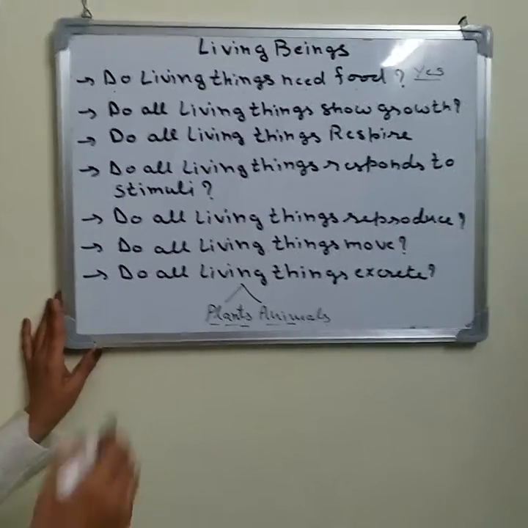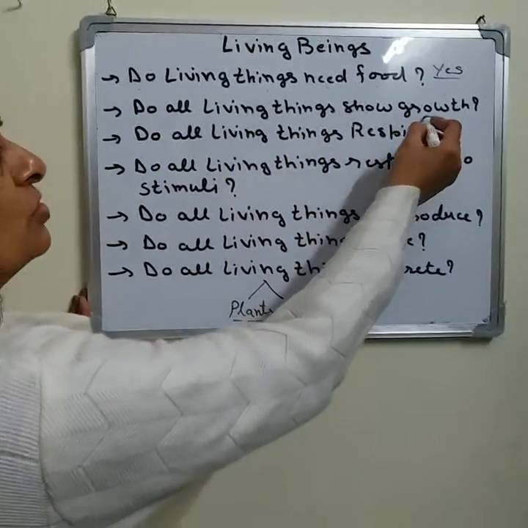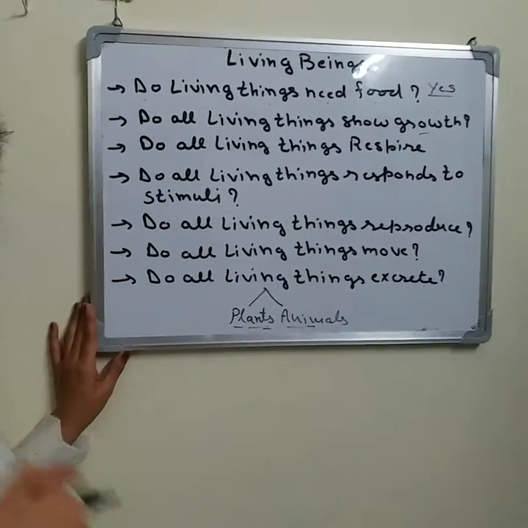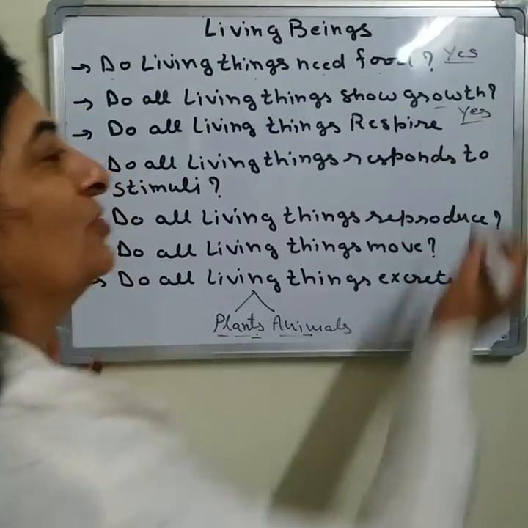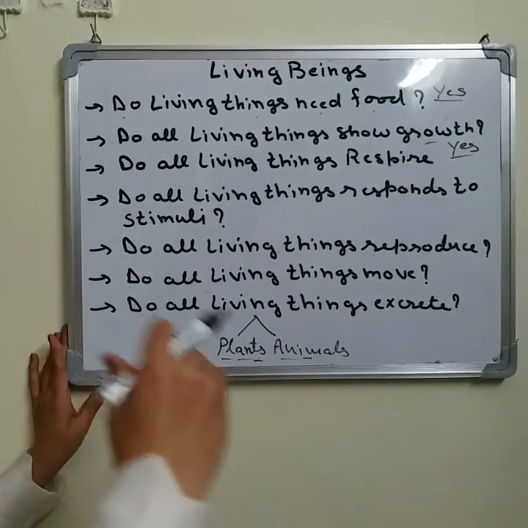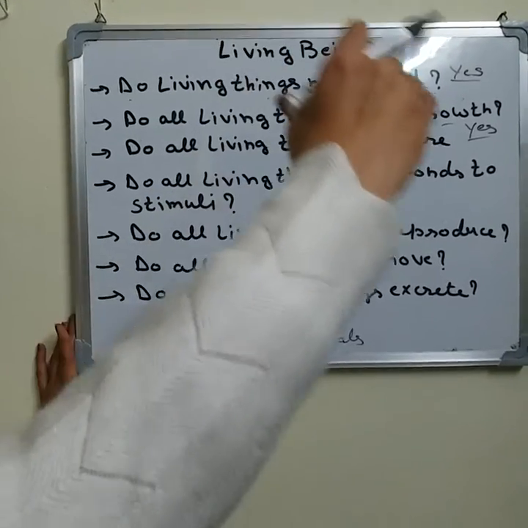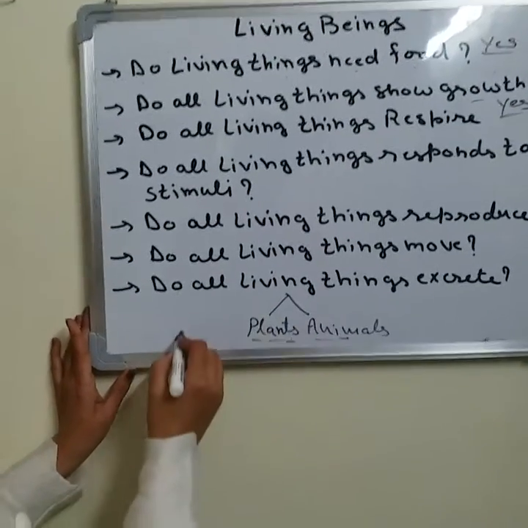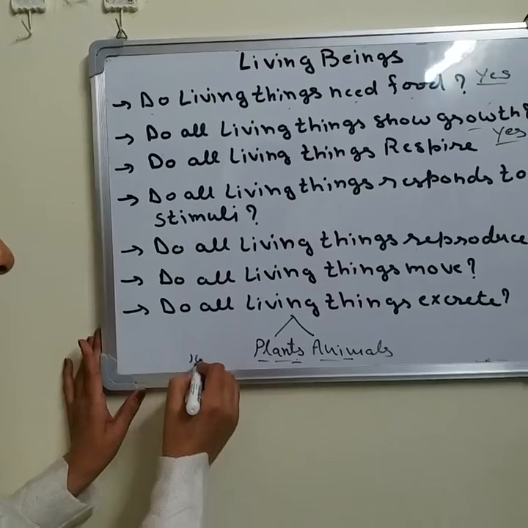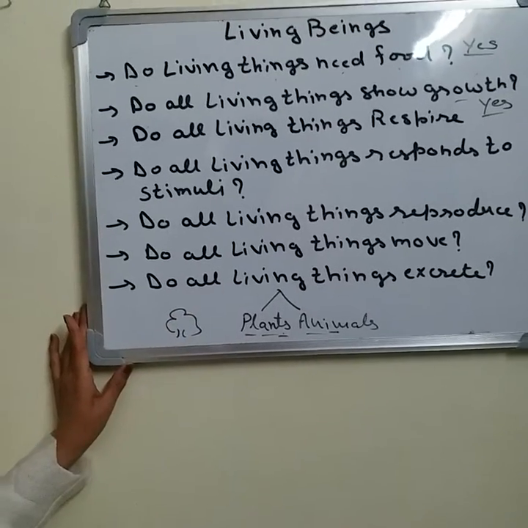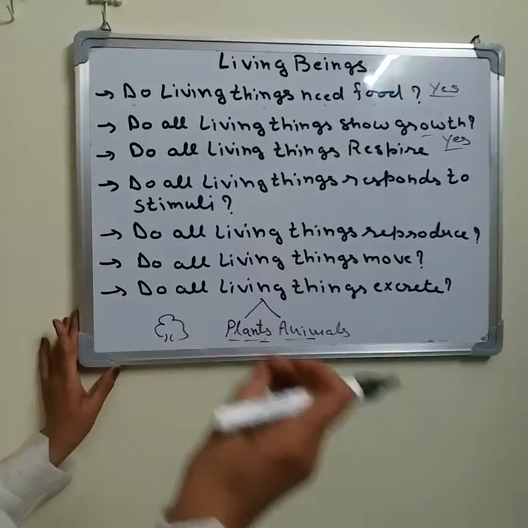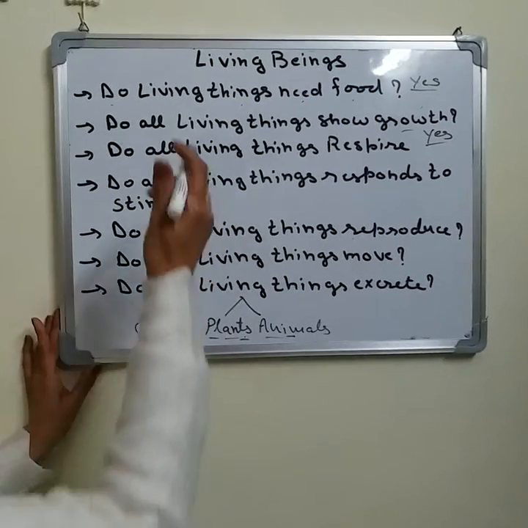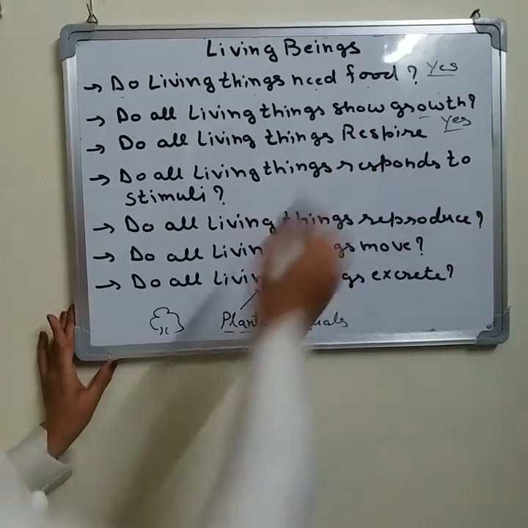Now the next character, do all living things show growth? So what do you think? Yes, all living things show growth. A small baby will grow up into an adult one. A small plant will grow up into a big tree. A small puppy grows up into a dog. So different living beings show growth.